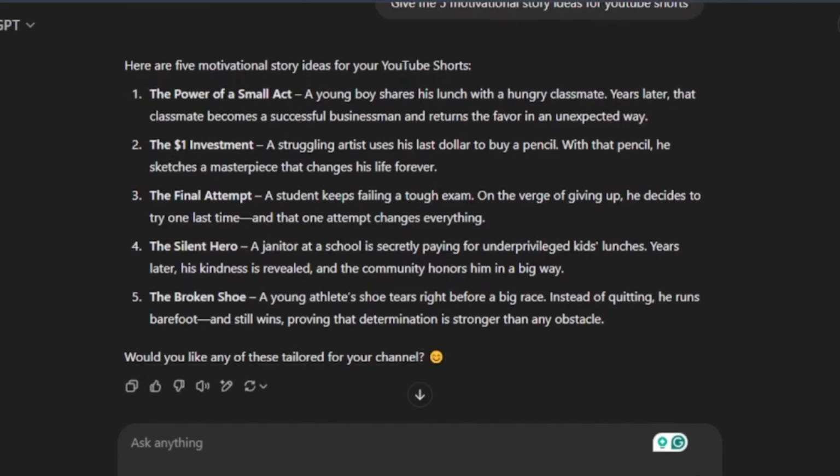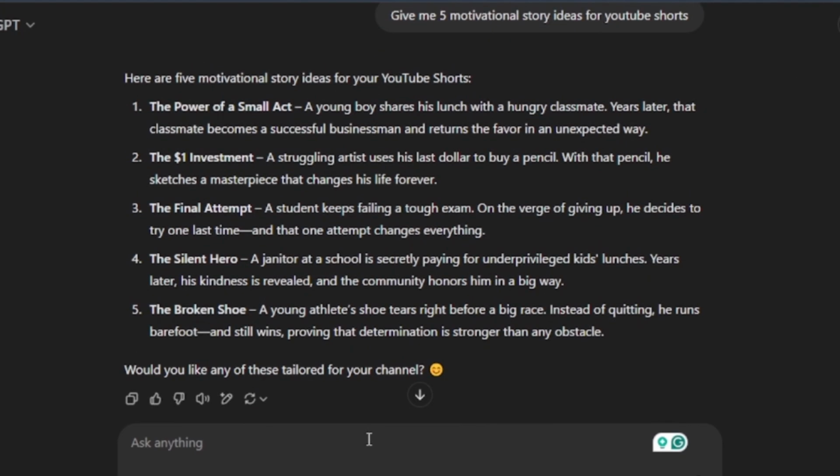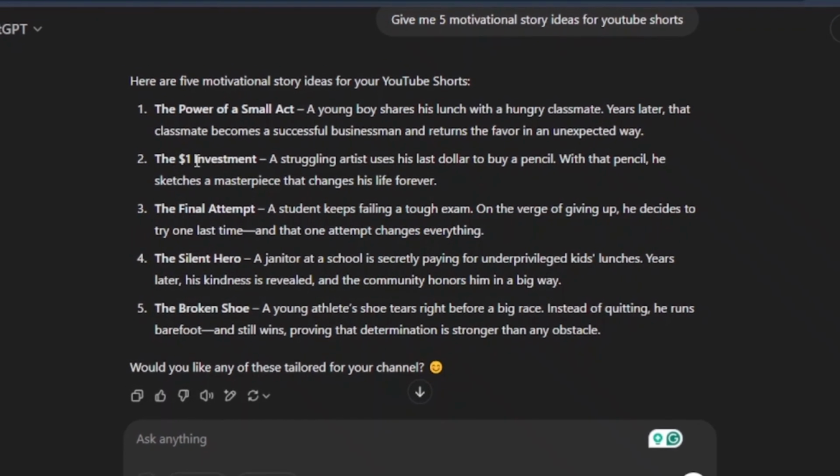From there, all you have to do is go through your list. These are 5 topic ideas that you can take advantage of. I really love number 2, which says the $1 investment. A struggling artist uses his last dollar to buy a pencil. With that pencil, he sketches a masterpiece that changes his life forever.